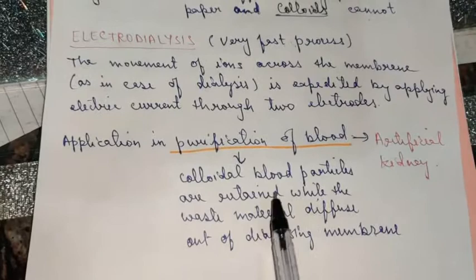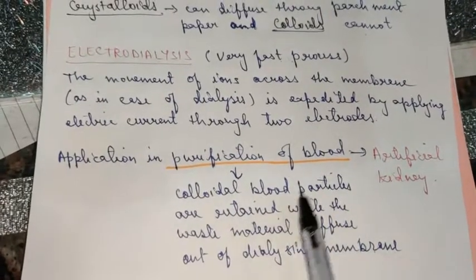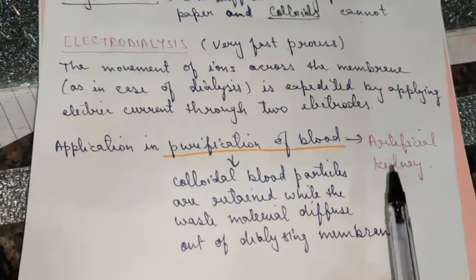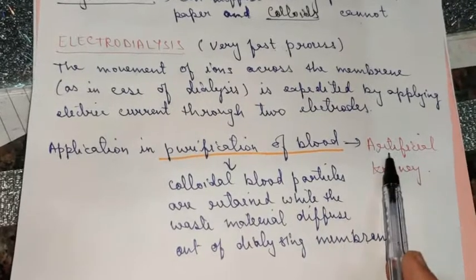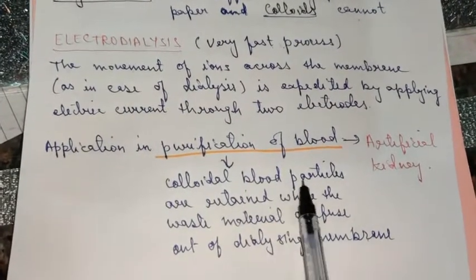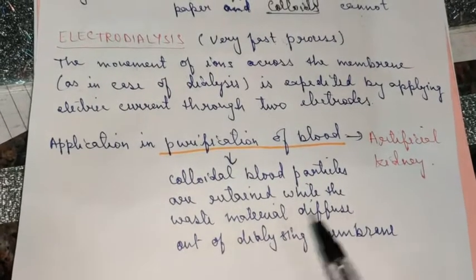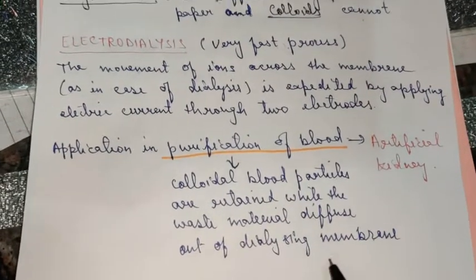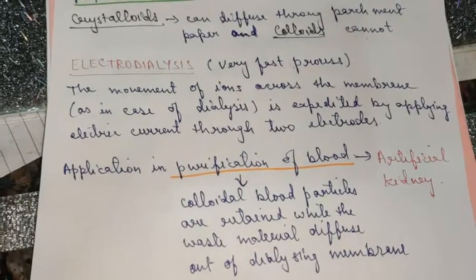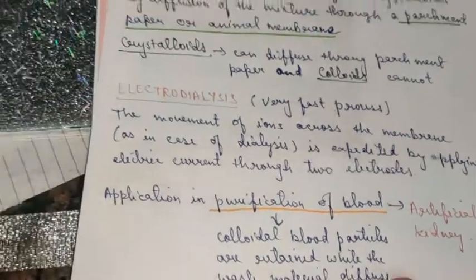So the function of the artificial kidney is to retain the pure colloidal blood particles and remove the unrequired particles through the membrane. This is where the dialysis technique finds application.